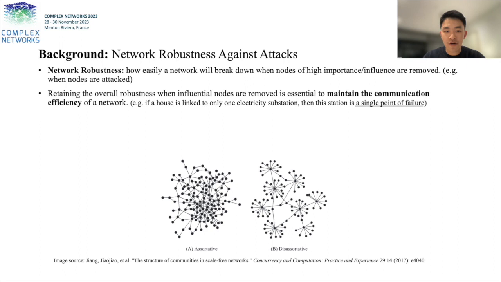The robustness of a complex network reflects how easily its structure will break down when nodes of high influence are removed. Retaining the overall robustness when the important nodes are removed is essential to maintain the network communication efficiency. For example, if a house is linked to only one electricity substation, then this station is a single point of failure, because if it breaks down, the house has no other sources of electricity.